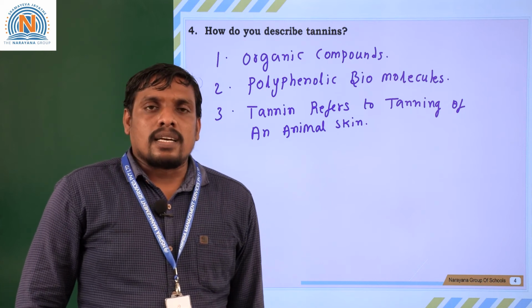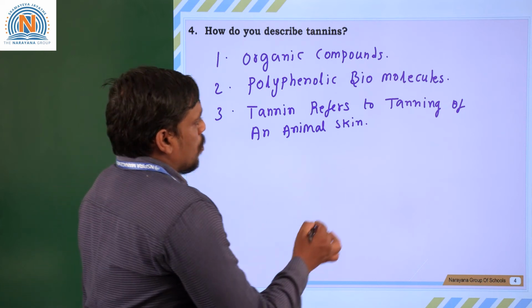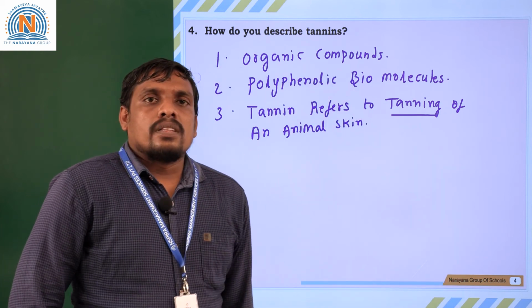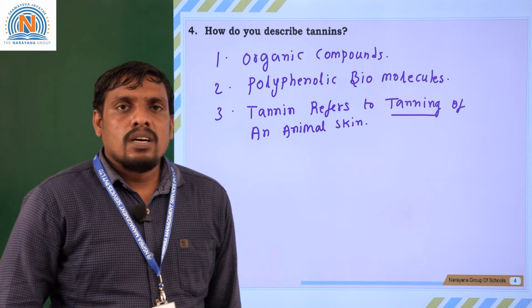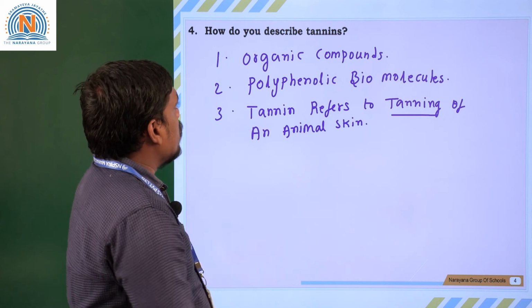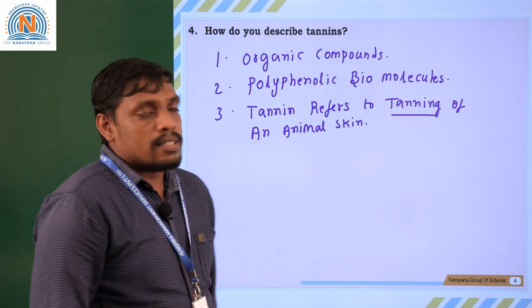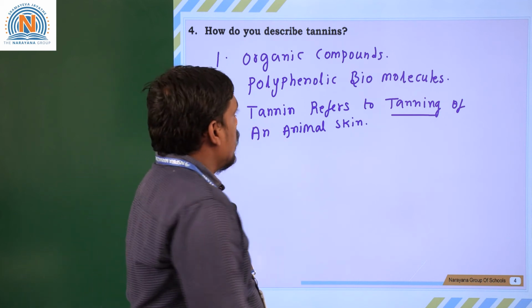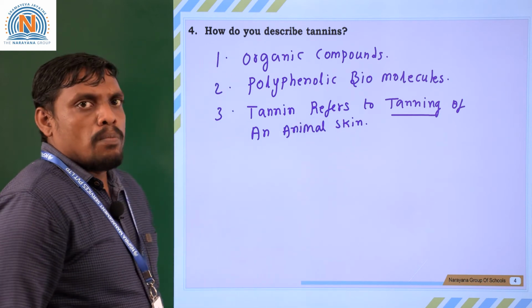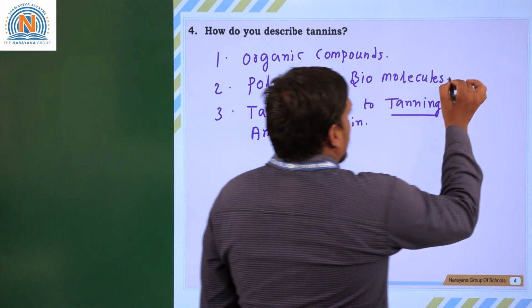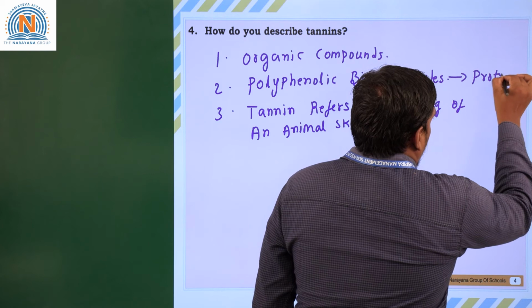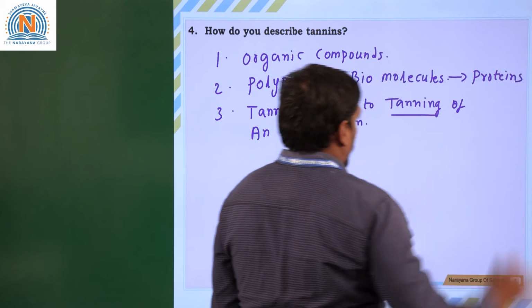The collected skin undergoes a process called tanning. Through this tanning process, the animal skin can be used for further applications in life. So these are the different descriptions of tannins. They are organic compounds, polyphenolic biomolecules, and they can react with certain kinds of proteins and also amino acids which are present in our body.